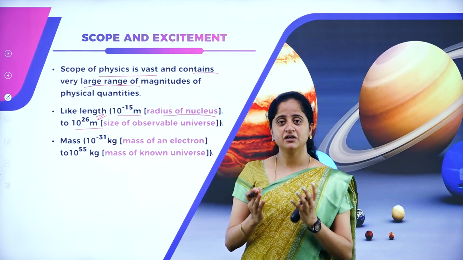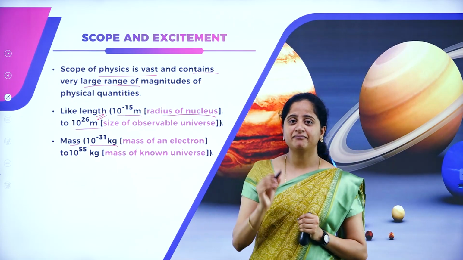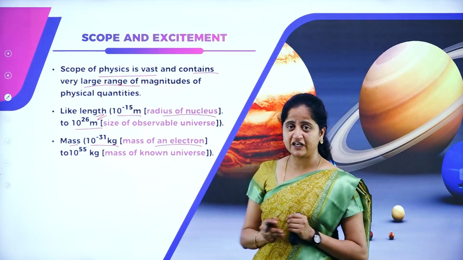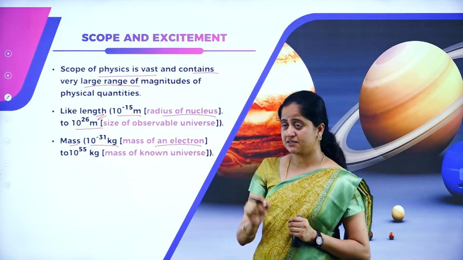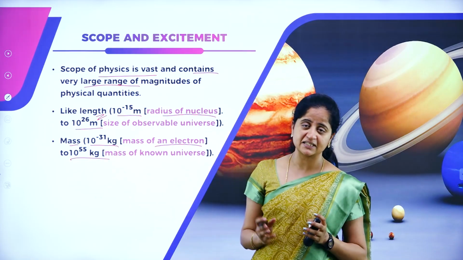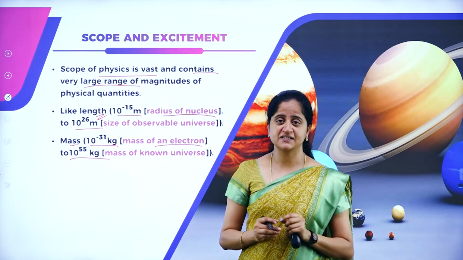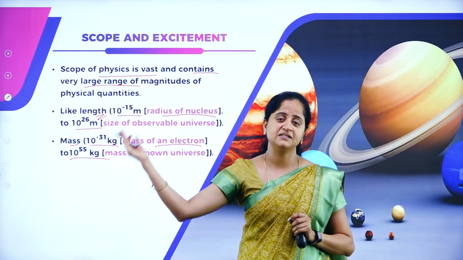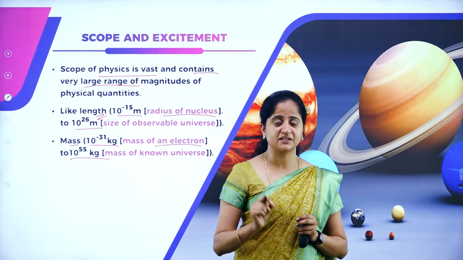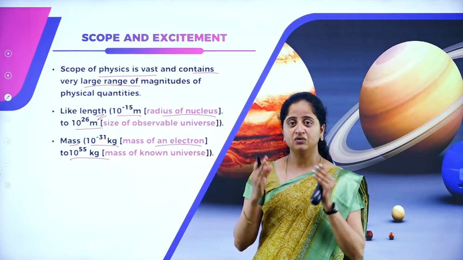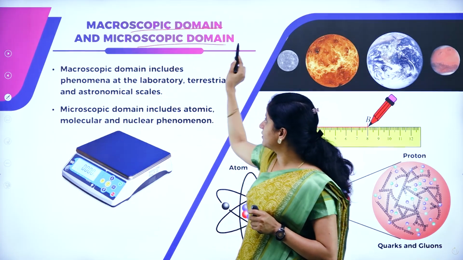The scope of physics in determining mass ranges from 10 power minus 31 kg, that is the mass of an electron. Imagine, it's a very minute thing, 10 power minus 31 kg, to 10 power 55 kg, that is the mass of the known universe. So from the smallest distance, 10 power minus 15 meter, to 10 power 26 meter, there are physics applications, and also from the mass 10 power minus 31 kg to 10 power 55 kg, we use physics to study these things.